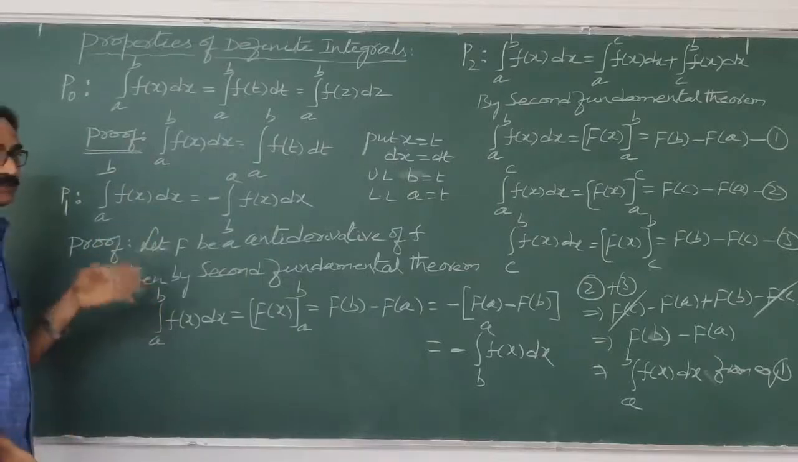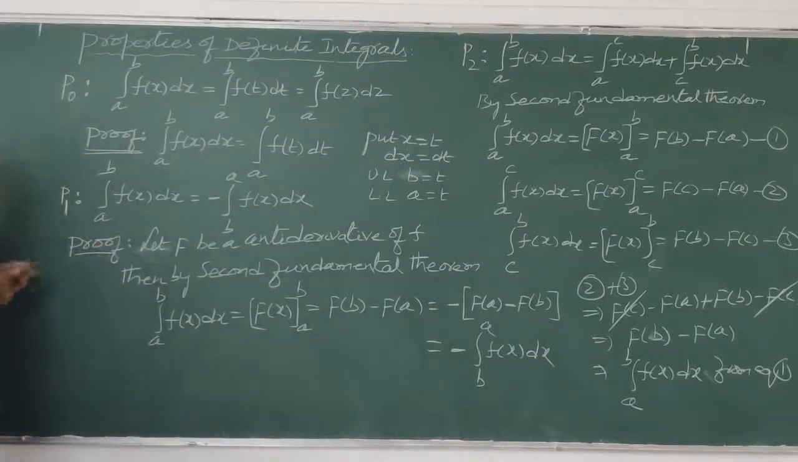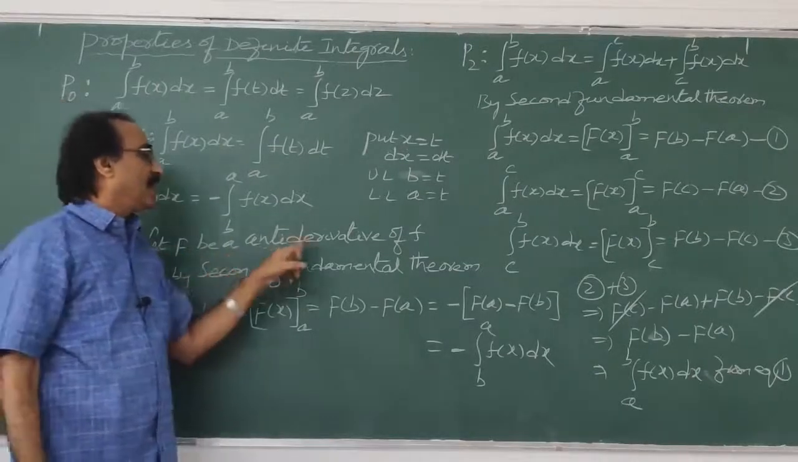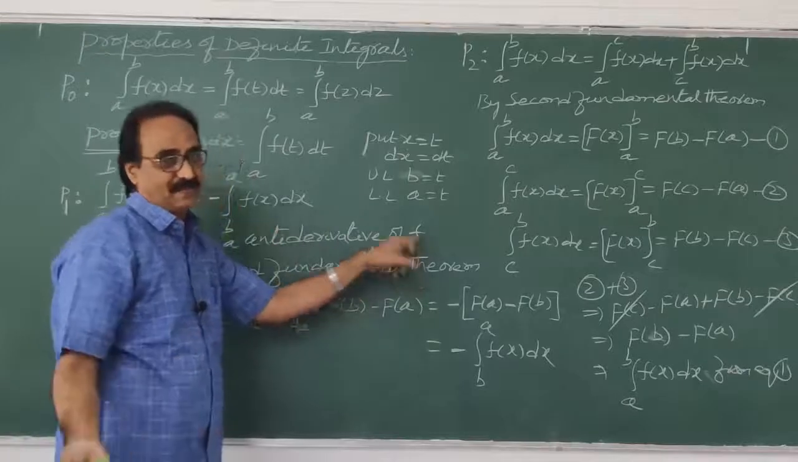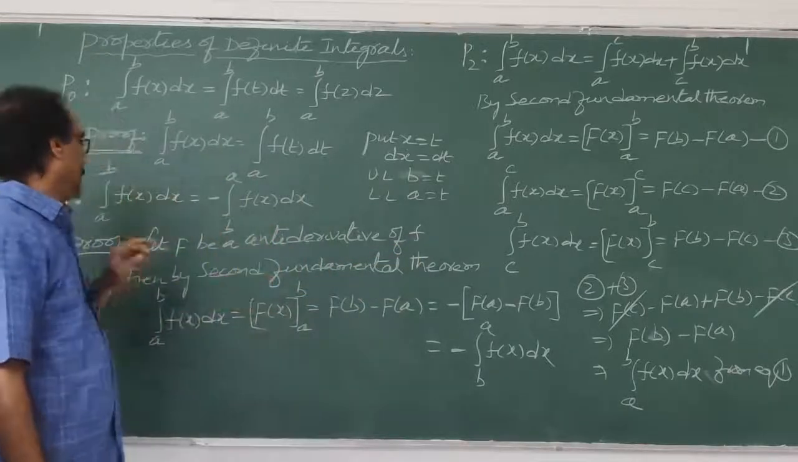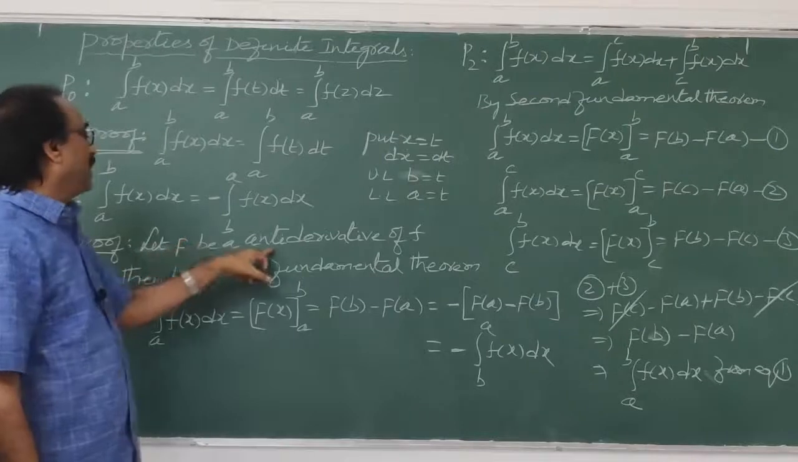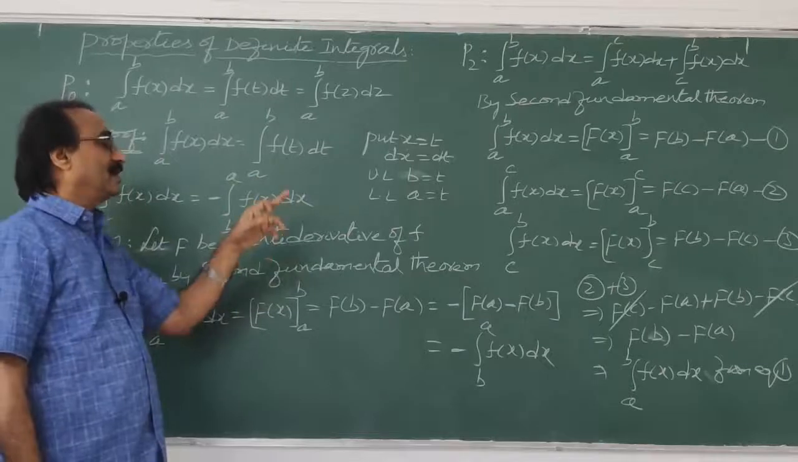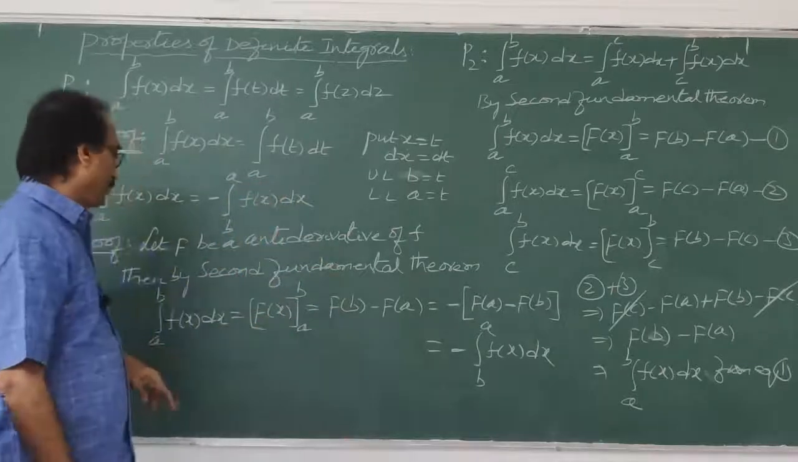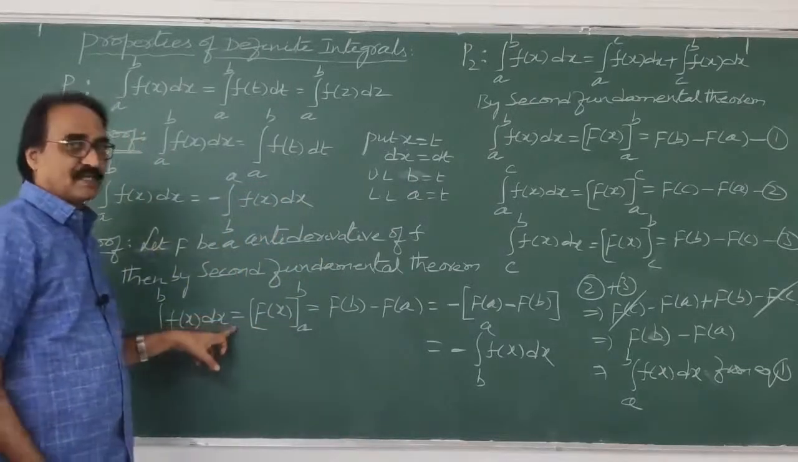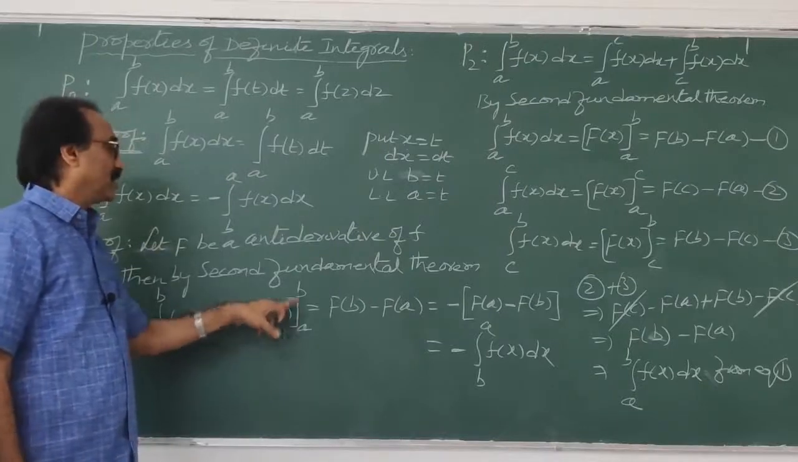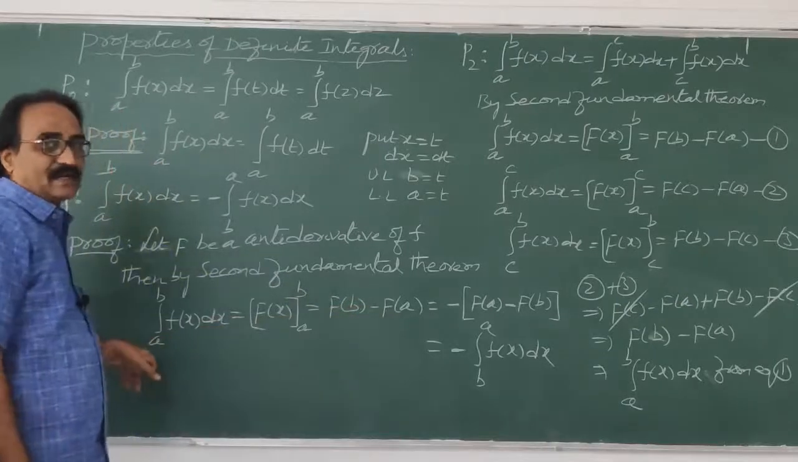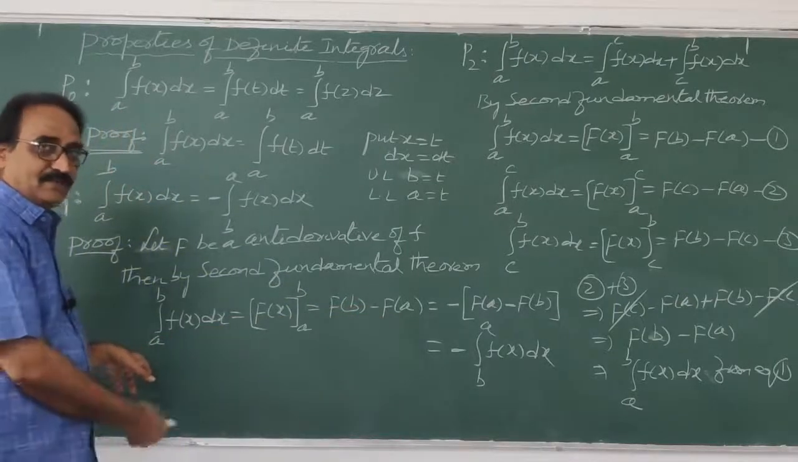Again we have to prove this. Proof now. See, what is given here is: let F be an antiderivative of small f. Already we learned yesterday, but again I wrote it, because for theorems it is better to write. Let F be an antiderivative of f, then by the second fundamental calculus theorem, which I told you yesterday, integral a to b f of x dx is defined as F of x from a to b, that is nothing but F of b minus F of a. This is called the second fundamental calculus theorem.